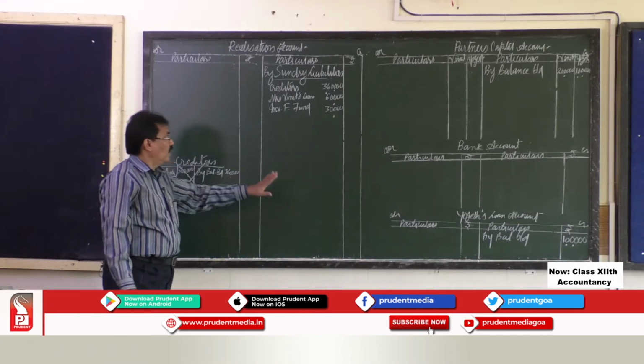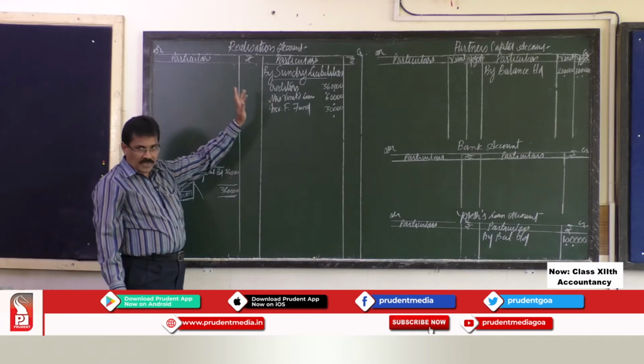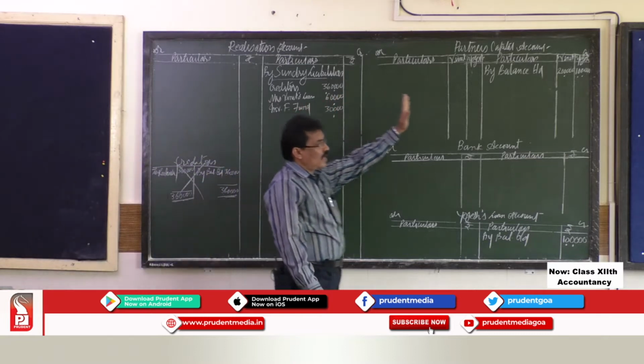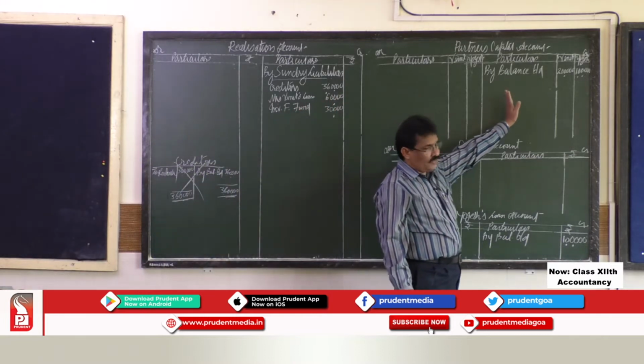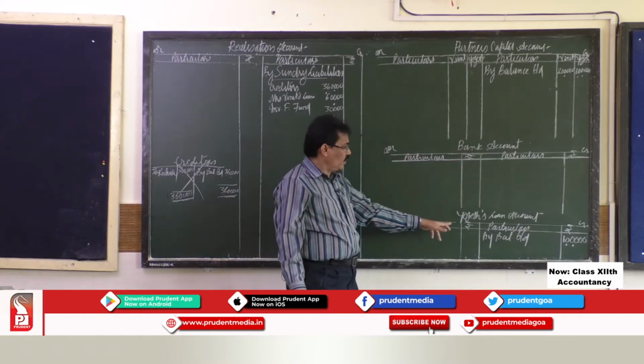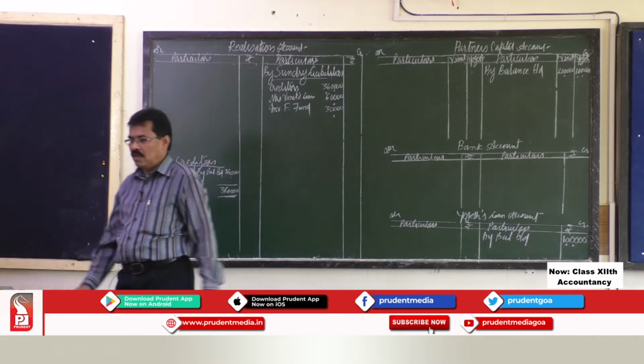So, what we did here? We closed all the external liabilities accounts by transferring to the realization account. The partners capital balances we transferred to the partners capital account, and the partners loan we transferred to the partners loan account.